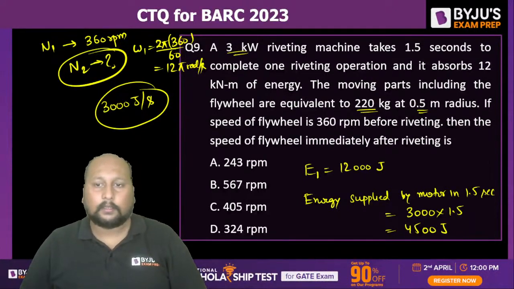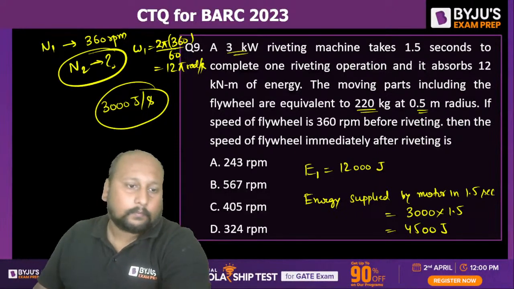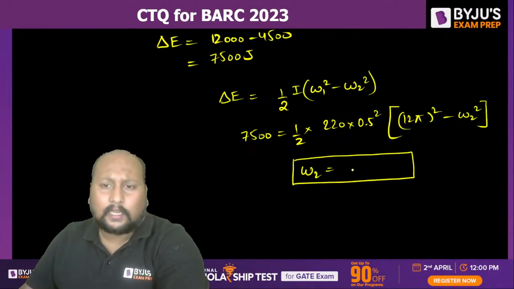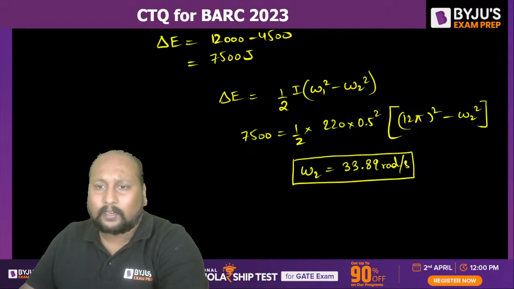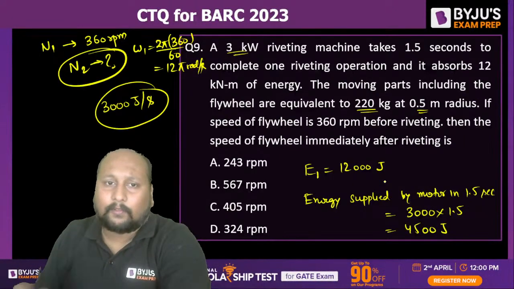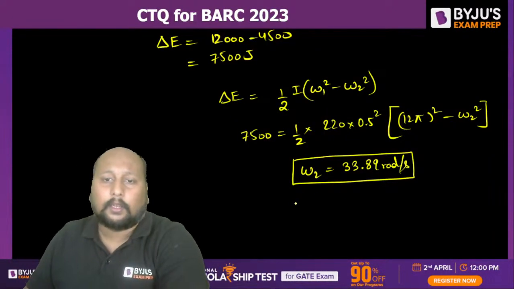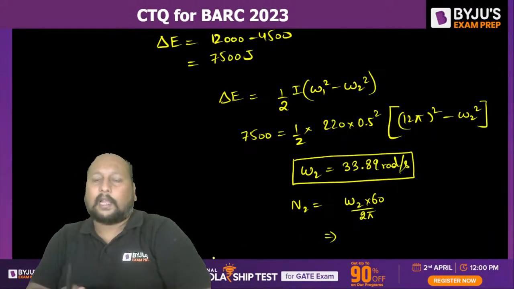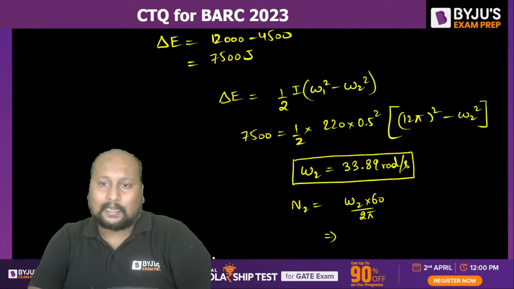Saurabh, correct. Yes. What's the value of omega 2? Are we getting this value to be 33.89 radian per second? That means just after riveting, its RPM will be reduced to this one. So I can say N2 is equal to omega 2 into 60 by 2 pi. Okay, so from here, if I try to calculate, this will be 33.89 into 60 divided by 2 pi.